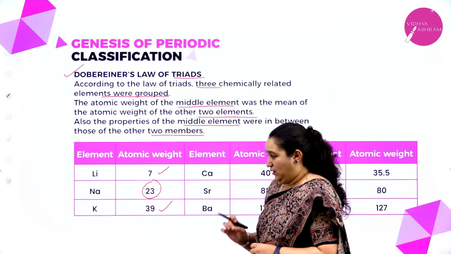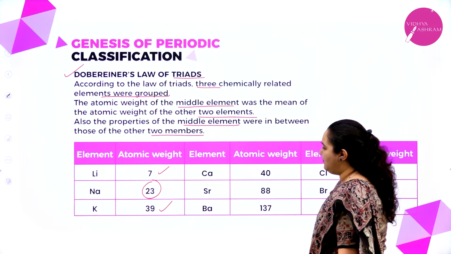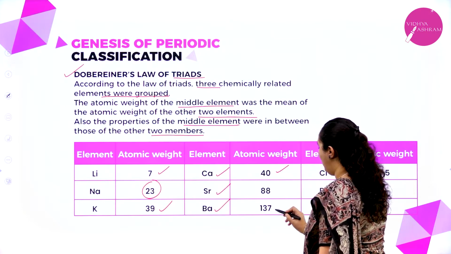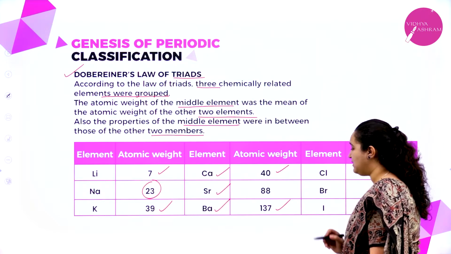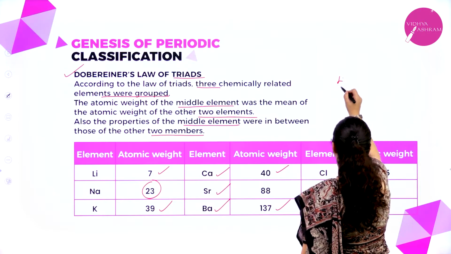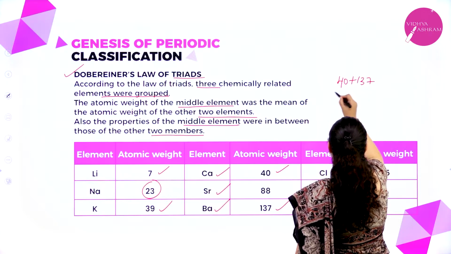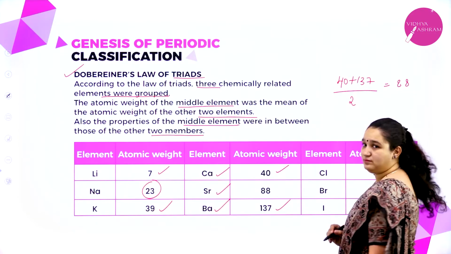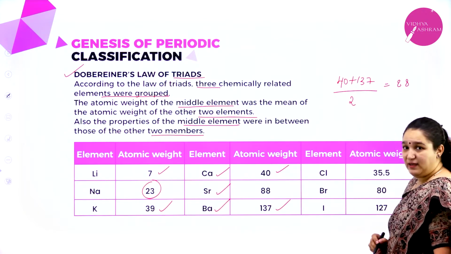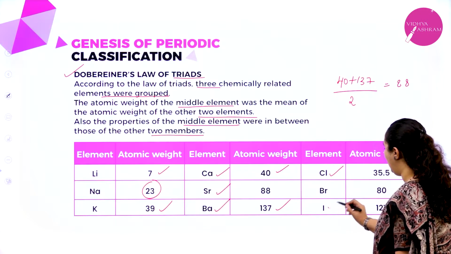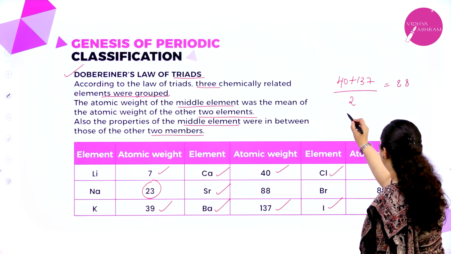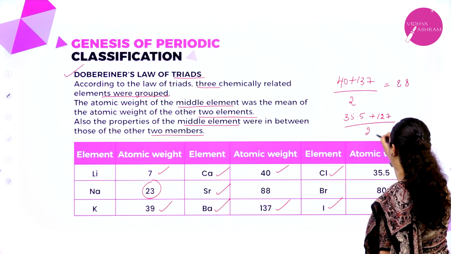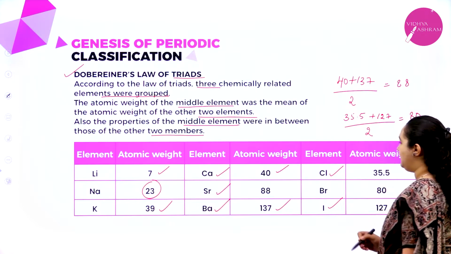Similarly, we have one more triad given here, calcium, strontium and barium. If I add up calcium and barium, 40 plus 137, and divide by 2, I am going to get 88. Similarly, if I add the atomic weights of chlorine and iodine, 35.5 plus 127, and divide by 2, I am going to get 80.